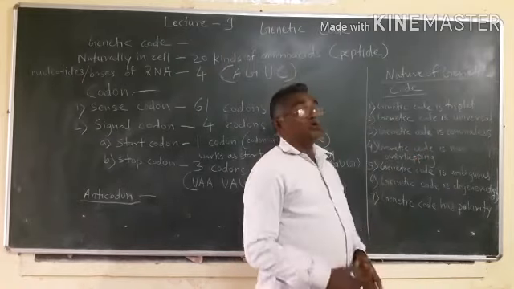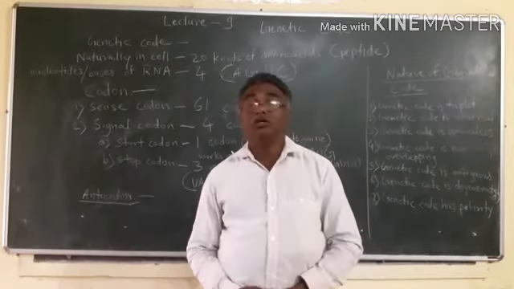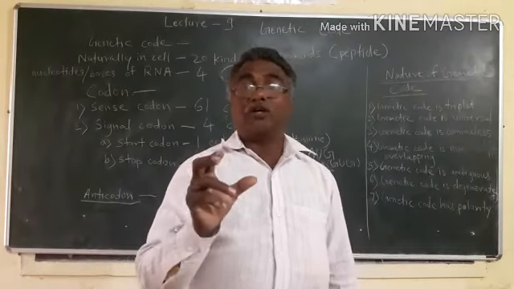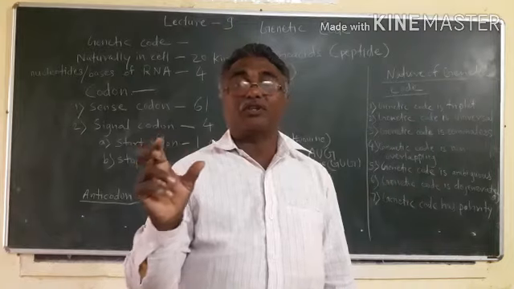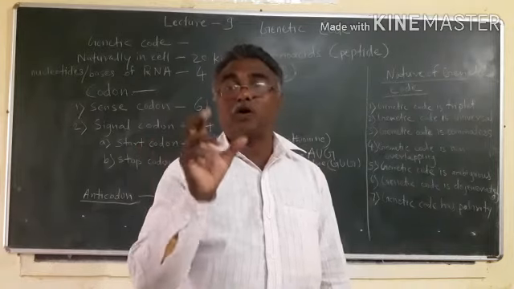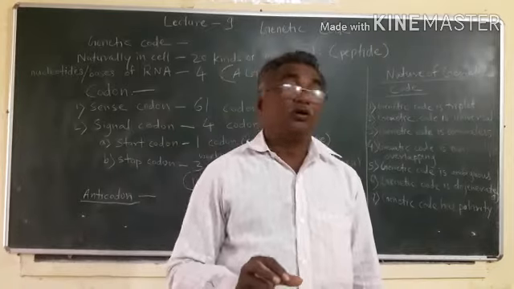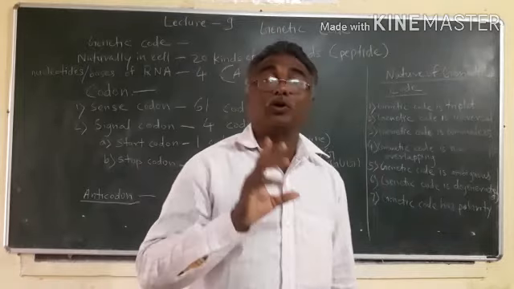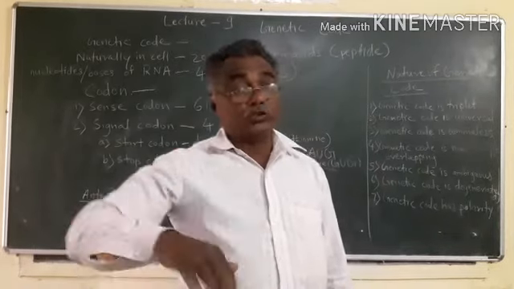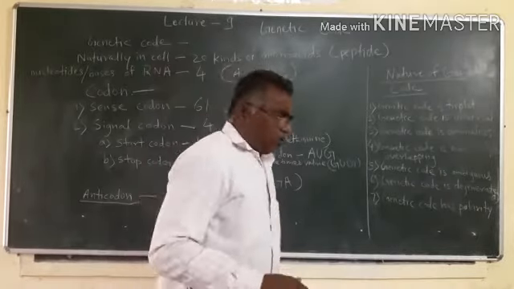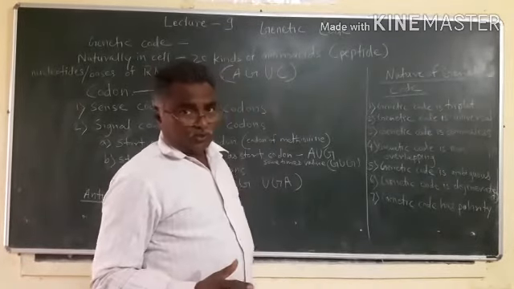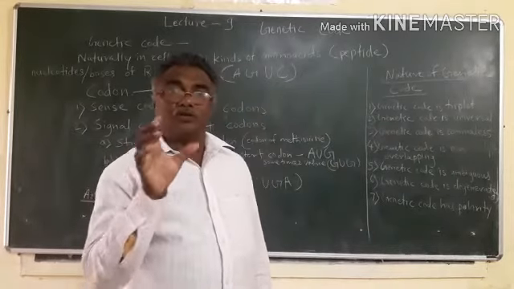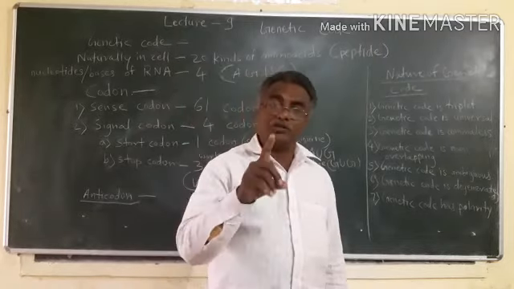Genetic code is non-overlapping, meaning the bases code one after another. A single codon is formed from 3 bases. Each base will come in a single codon and does not overlap with another codon. In the sequence of bases, each base works in a single codon only.